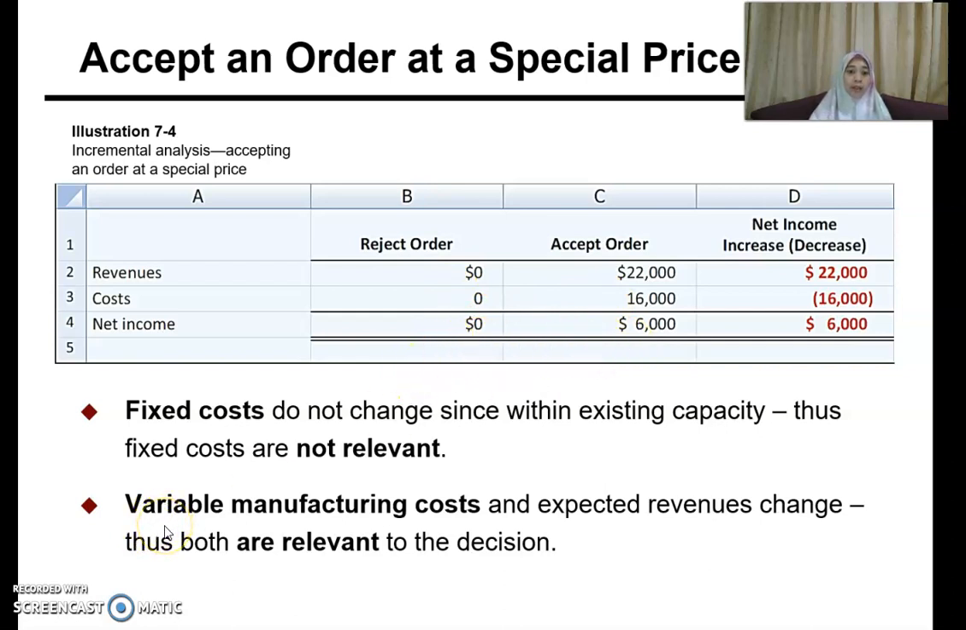And then what about the variable cost? The variable cost changes. You can see if you don't accept or you reject the order, the variable cost will be 0. But if you accept the order, your variable cost will be 16,000. So variable manufacturing costs are the relevant cost. The same goes with your revenue.